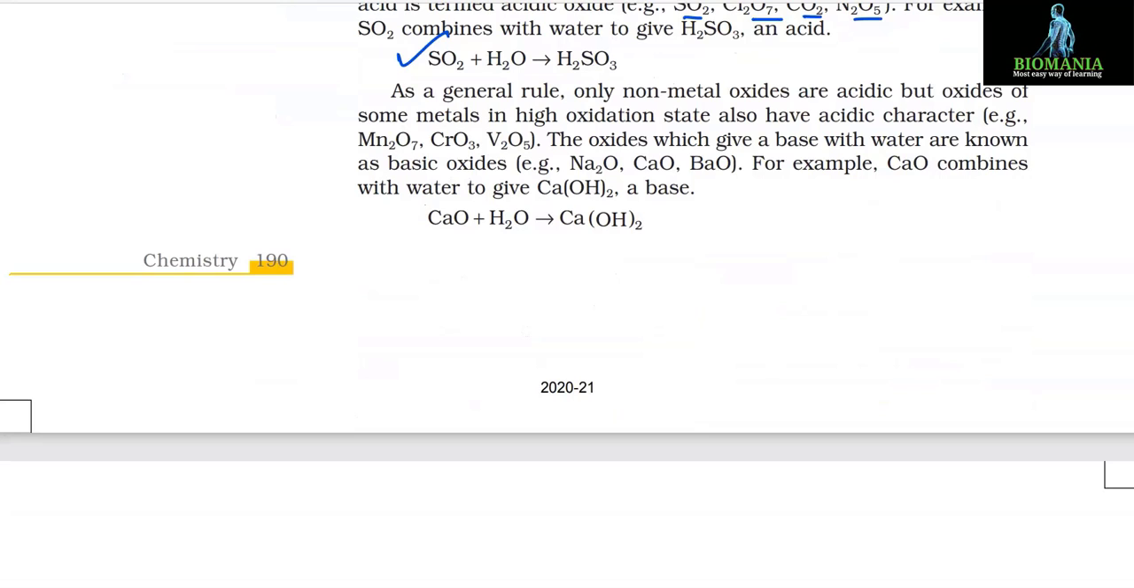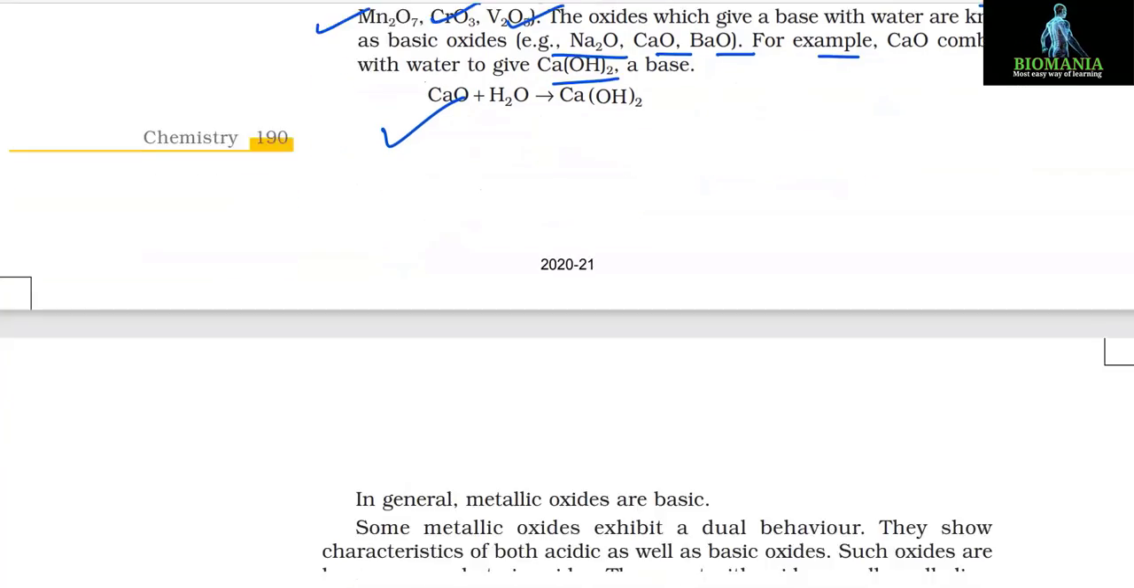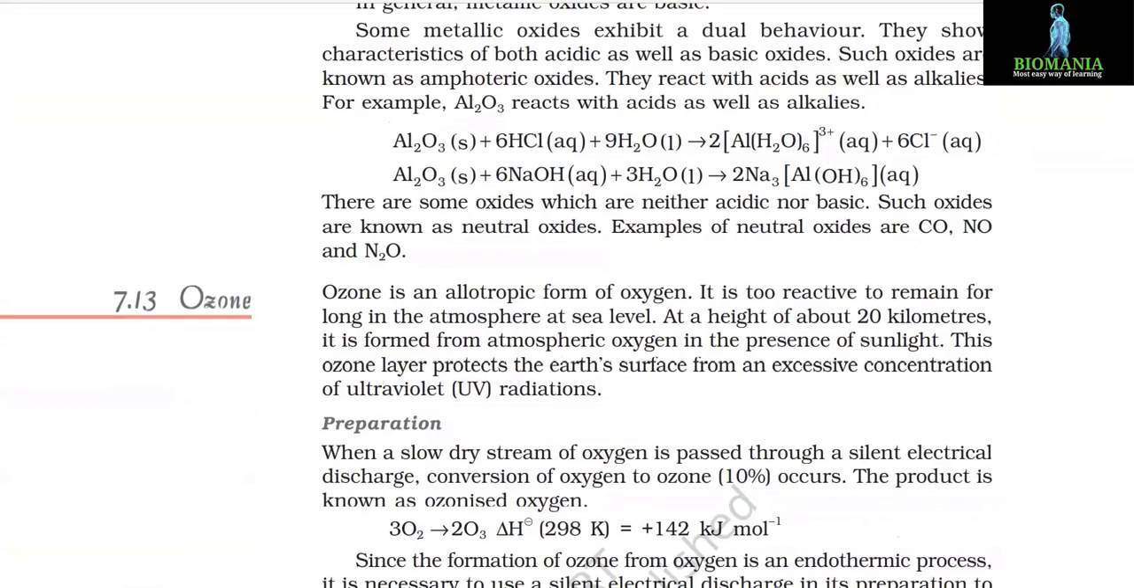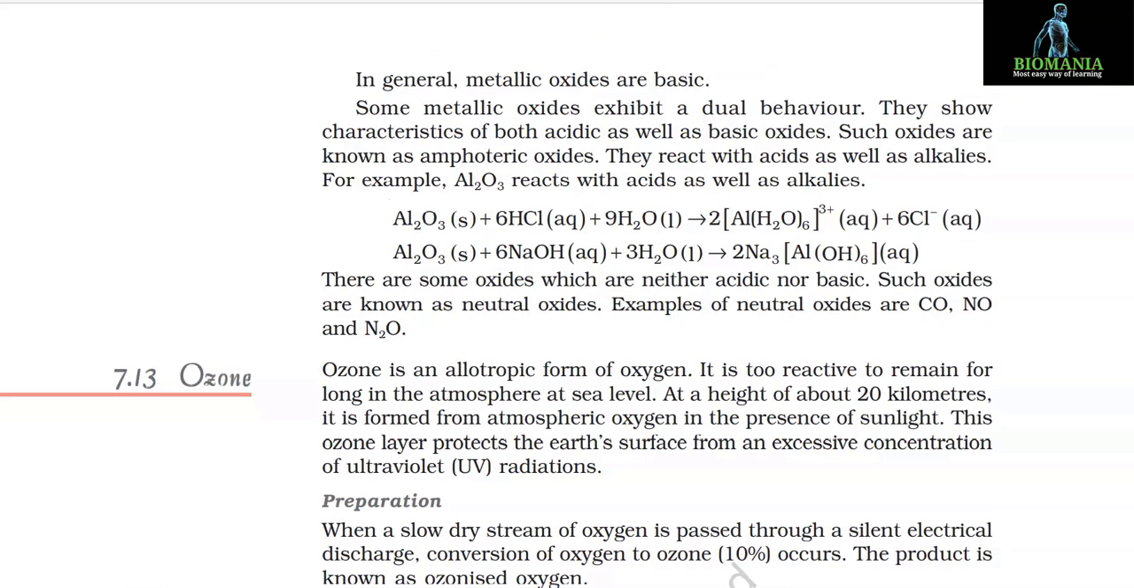As a general rule, only non-metal oxides are acidic, but oxides of some metals in high oxidation state also have acidic characters. Example, Mn2O7, CrO3, V2O5. The oxides which give a base with water are known as basic oxides. Example, Na2O, CaO, BaO. For example, CaO combines with water to give Ca(OH)2, a base. CaO plus H2O gives Ca(OH)2. In general, metallic oxides are basic.